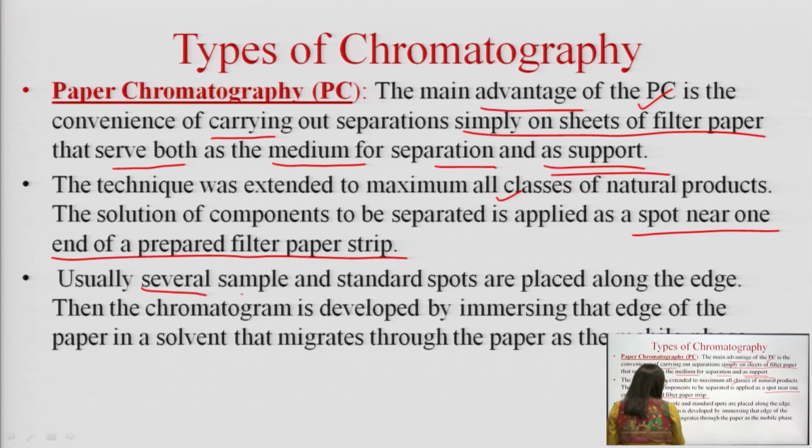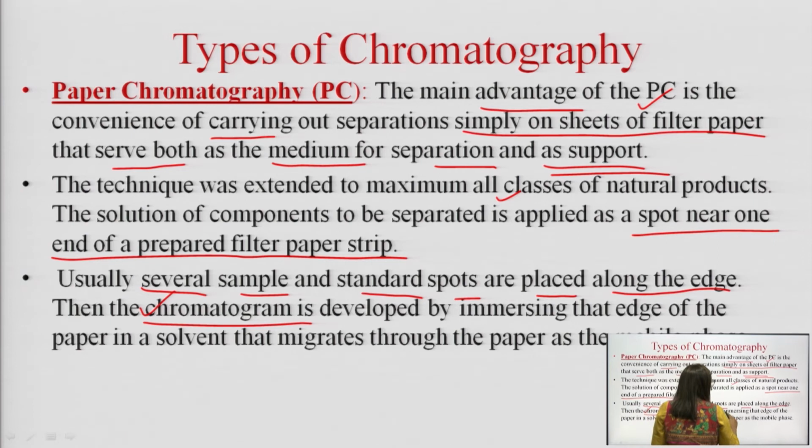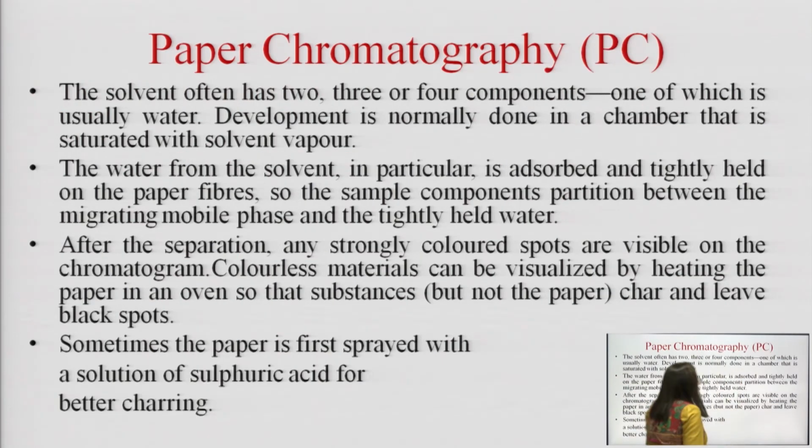Usually several sample and standard spots are placed along the edge. Then the chromatogram is developed, that is, a paper recording is developed by immersing the edge of the paper in the solvent that migrates through the paper as the mobile phase. The solvent often has 2 or 3 components, one of which is usually water, and the development is normally done in a chamber.